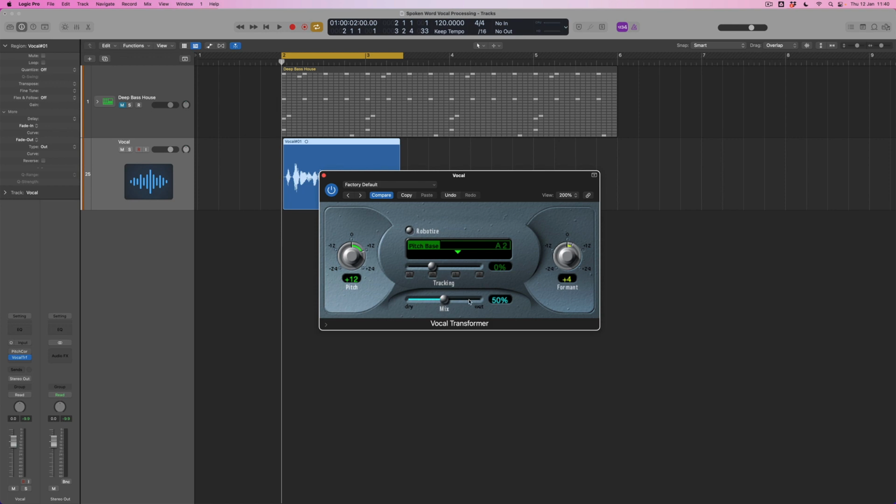Okay, fine. Now, there's also this Robotize feature within Vocal Transformer, which, rather than tracking pitch, fixes a specific pitch on the vocal. And what I can do is choose that here. I've got an opportunity to decide what the pitch base is going to be, and this is going to give me a very different sound. If I take the pitch and formant down, we'll get a much more robot-y approach.